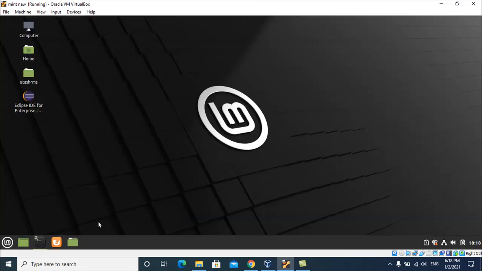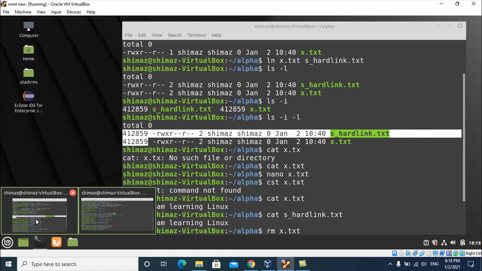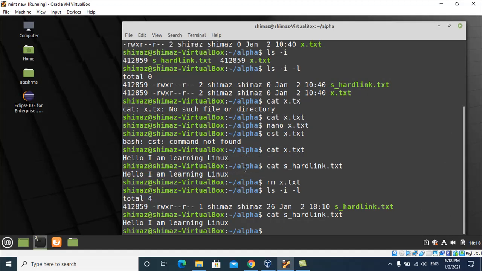In the case of the hard link, you can see we deleted the x.txt original file, but it is not affecting the hard link file, hardlink.txt. Understand? So this is the difference between soft link and hard link. Do you understand? So let me summarize what we have discussed so far.